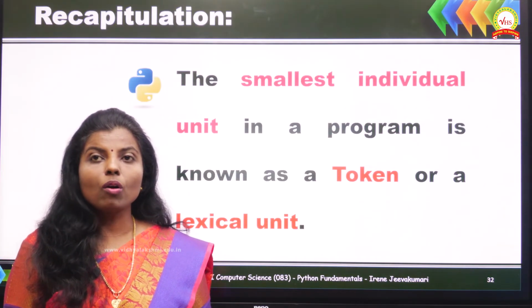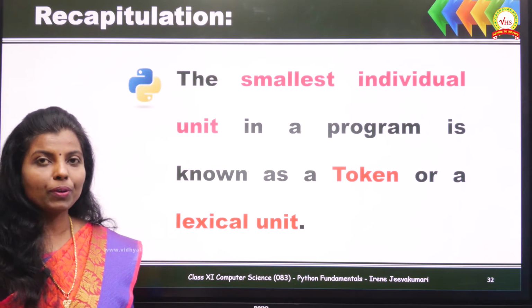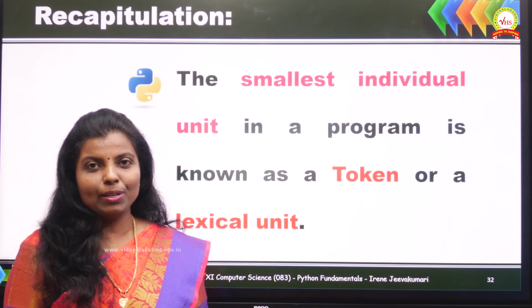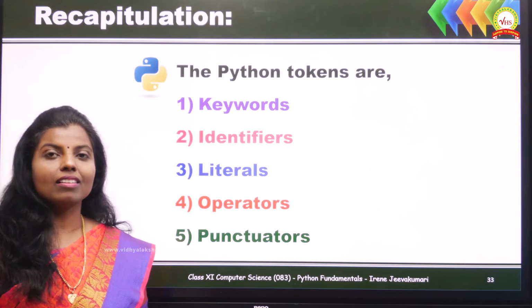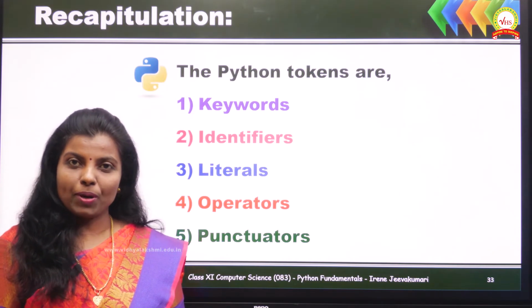We have learned about tokens. What are tokens? The smallest individual unit in a program is known as tokens. These are also referred to as lexical units. We have the following tokens in Python. They are keywords, identifiers, literals, operators, and punctuators.